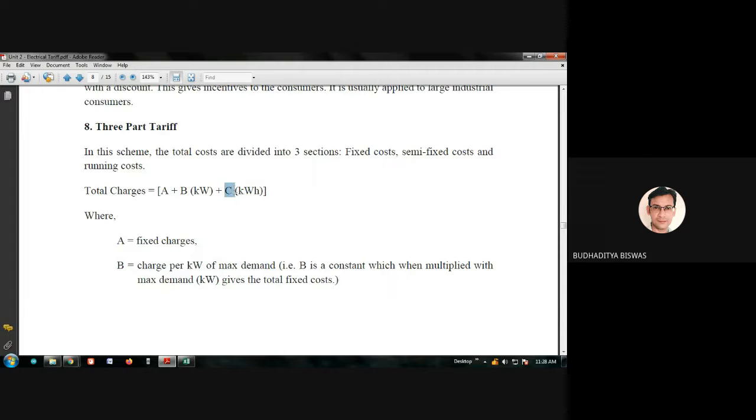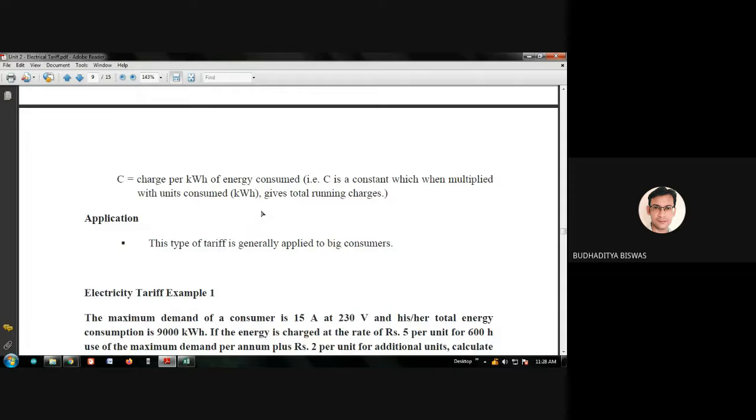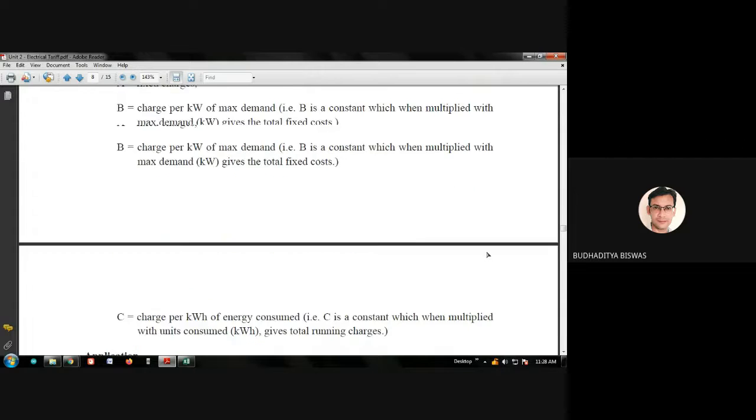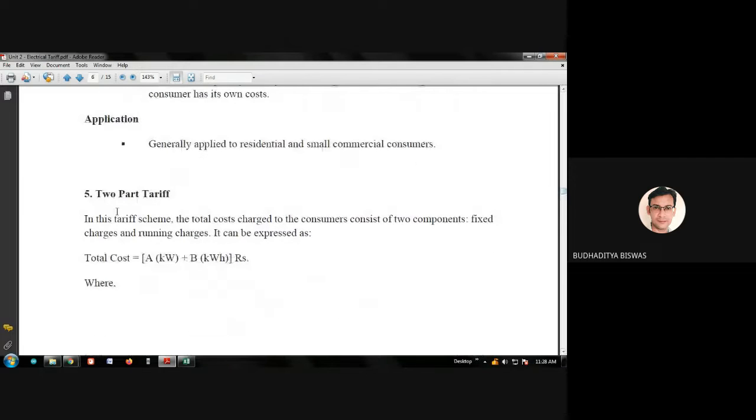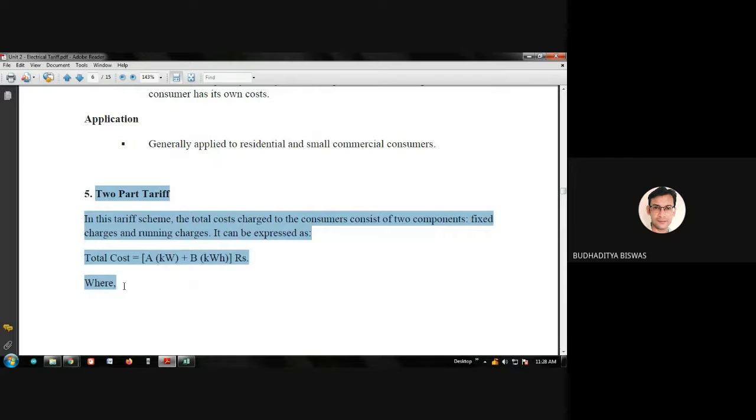And C is very easy to understand. C is the bill based on how much energy is consumed, in kilowatt hours. This type of tariff is generally applied for big consumers. For domestic consumers, generally the two-part tariff is applied. Here the supplying agency does not measure the actual maximum demand in our home or residence. Based on some predefined criteria, a predefined maximum demand, they charge your bill.